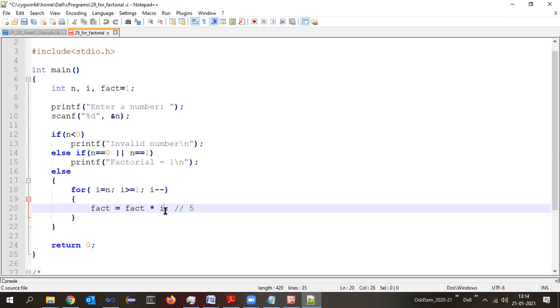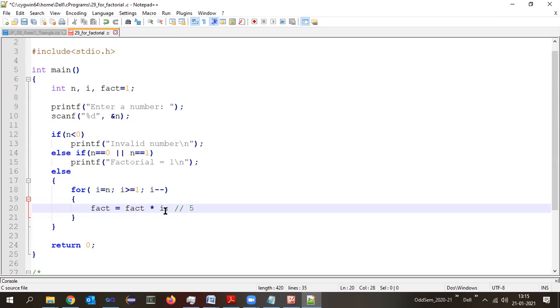After this, updation. So what will be the I value? 2. What about the condition? True. True means enter into the for loop. So here fact into I. What is the fact value? 60. What is the I value? 2. 60 into 2 is 120. What is the value of fact now? 120. Correct? After this, again updation.